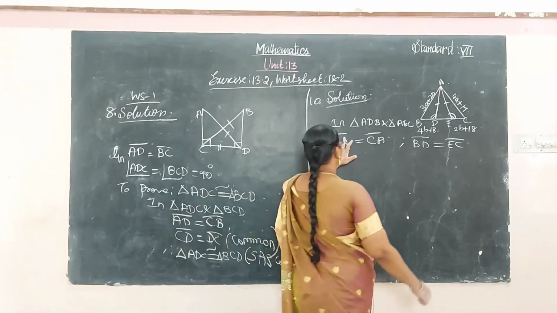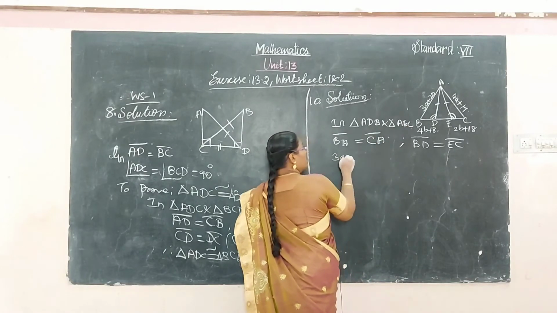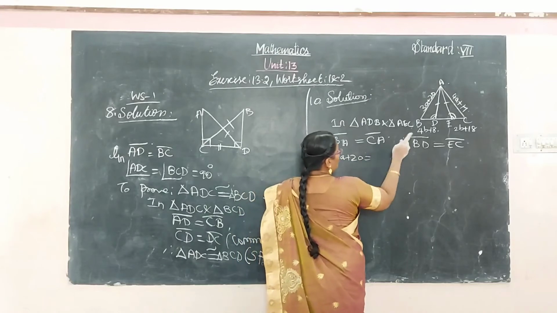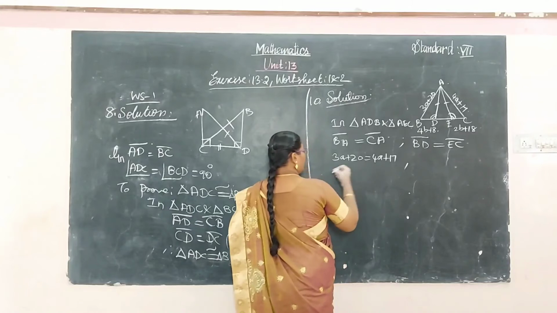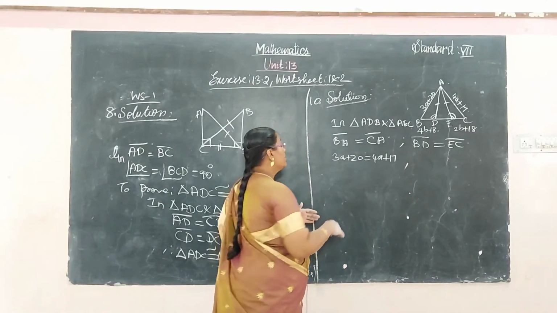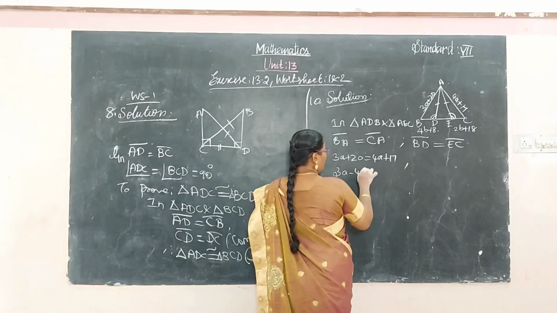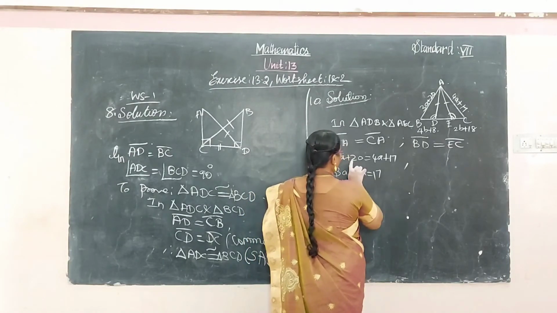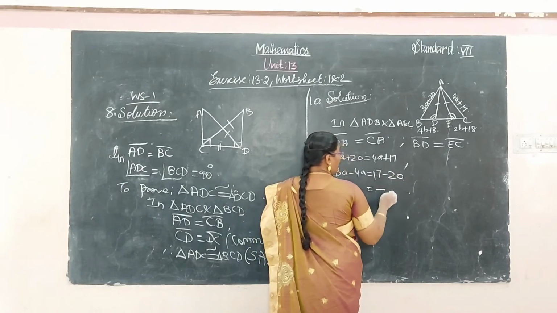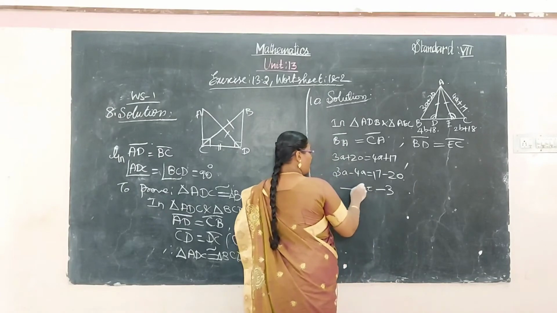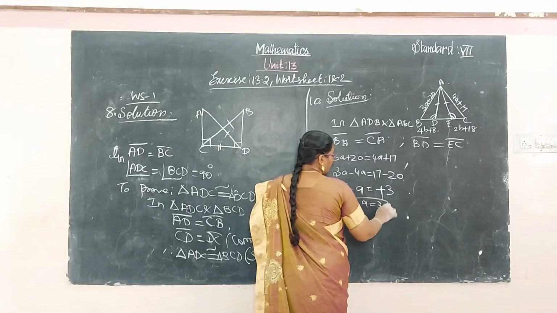So you know that the line segment BA value is 3A plus 20, equal to CA value 4A plus 17. So arrange the like variables. 3A minus 4A is equal to 17 minus 20. So you get minus A equals minus 3. Minus minus will be cancelled. So A is equal to 3.